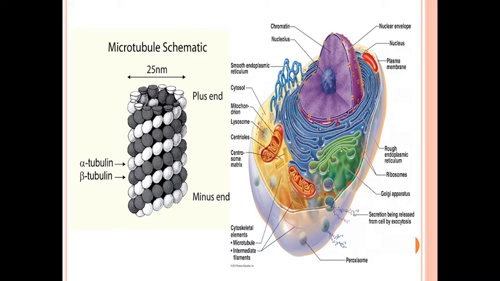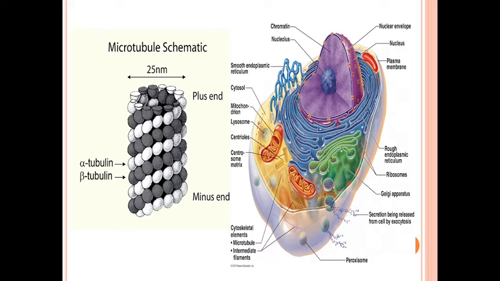So microtubules extend throughout the cell, providing it with proper shape and keeping the organelles in place. The main role and function of microtubules is that they provide the proper shape to the cell and keep the organelles in place.